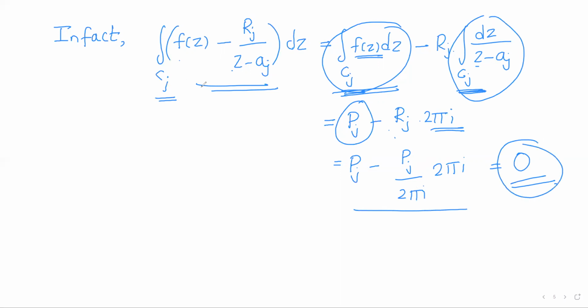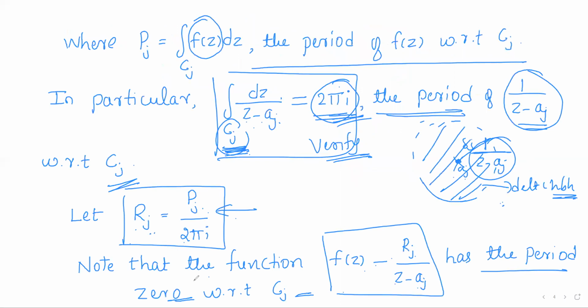So the integral of this function over the homology basis element Cj is 0. Or in other words, the function f of z minus Rj by z minus aj has the period 0. And this is because of the choice of Rj. Because of the choice of Rj, in a suitable way, we made the period of this function 0.